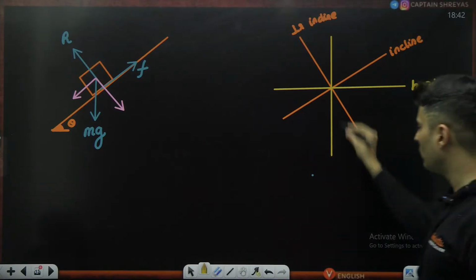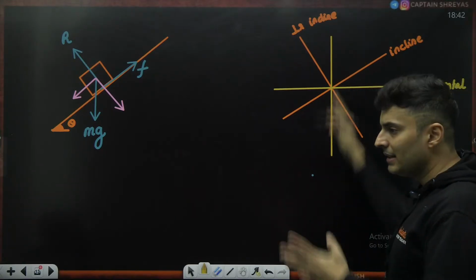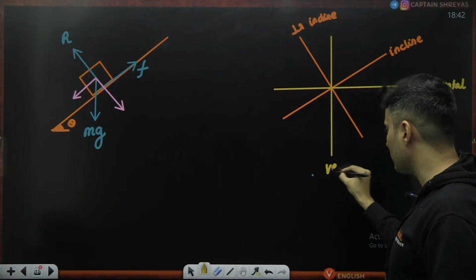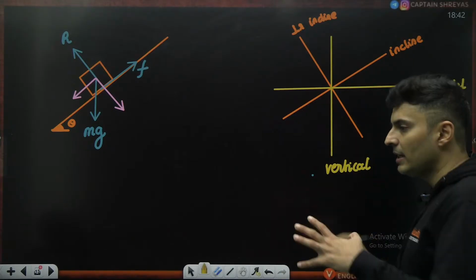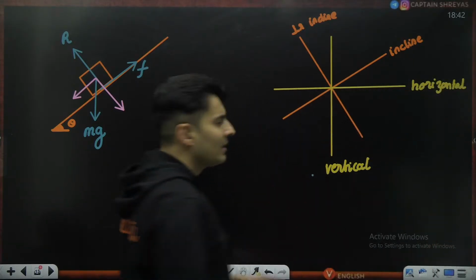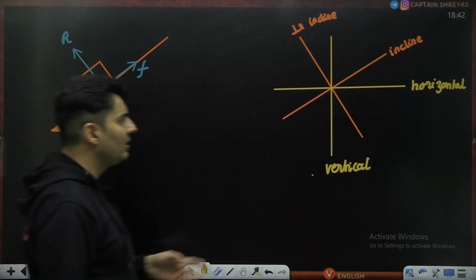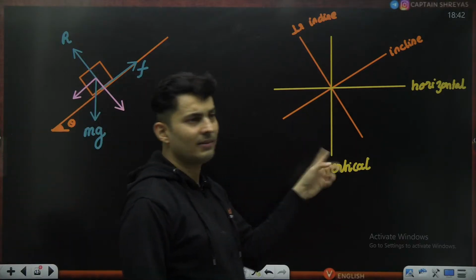The actual horizontal is like this, perpendicular to gravity, and vertical is in the direction of gravitational acceleration. So this is your true vertical, how you would normally stand without leaning onto the higher side. That's it. Your job is done. You have divided it into 8 parts: 1, 2, 3, 4, 5, 6, 7, 8.